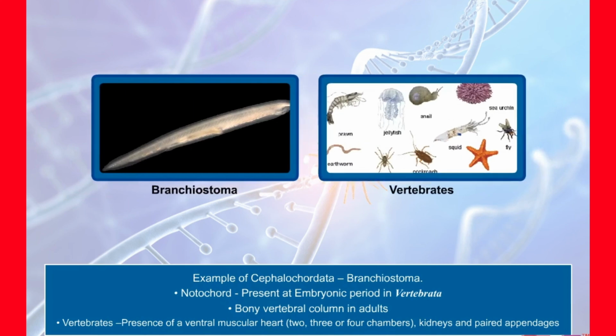In adult vertebrates, the notochord is replaced by a cartilaginous or bony vertebral column. Vertebrates have a ventral muscular heart with 2, 3 or 4 chambers. Excretory organ is kidney, which helps in osmoregulation also. They also possess paired appendages which may be fins or limbs.